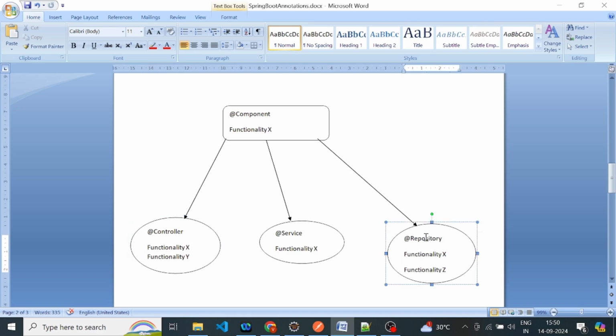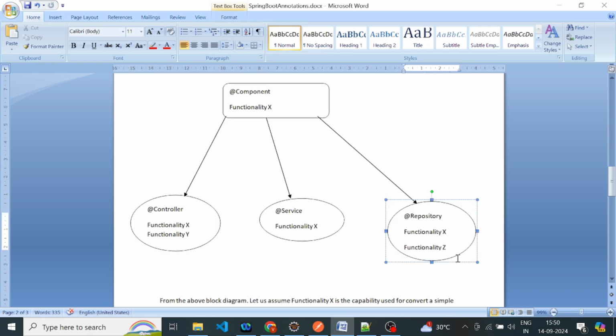And in case of the @Repository annotation, that extra functionality is that it is useful to convert JDBC exceptions into unchecked exceptions.